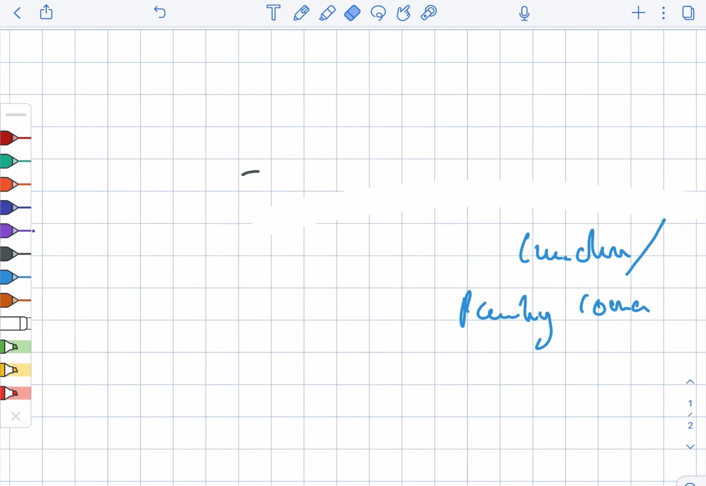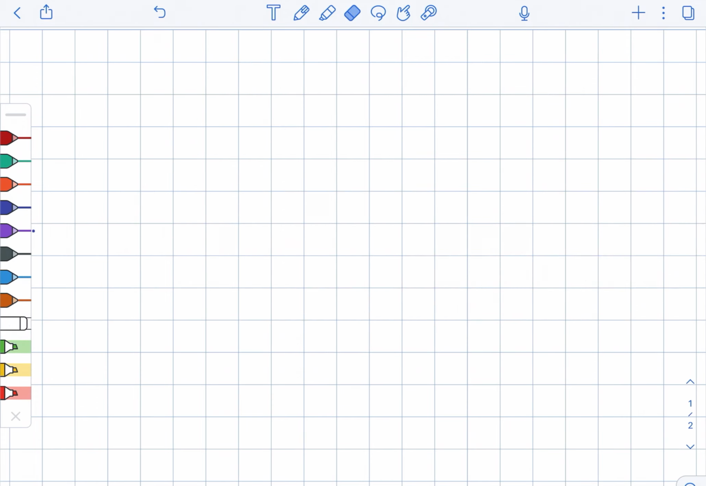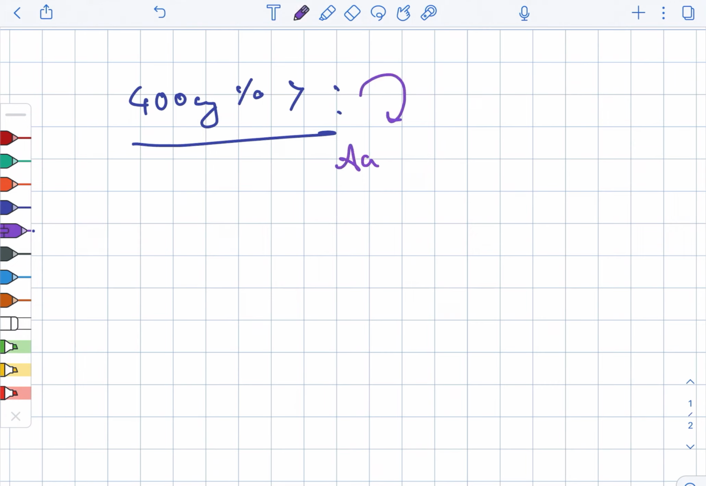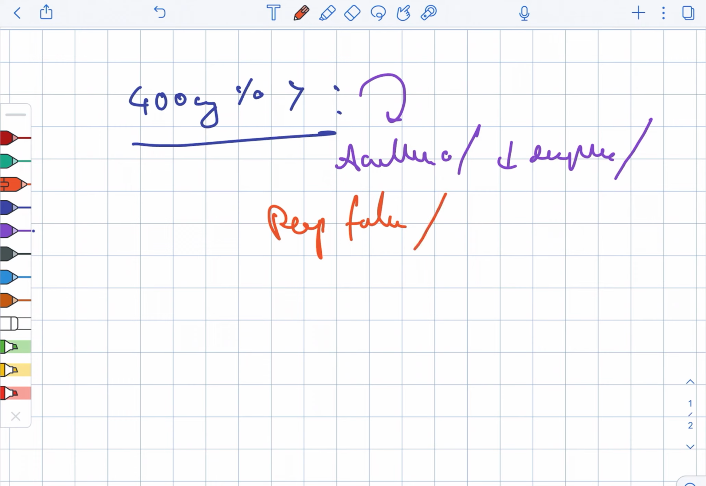Next, in the case of 400 mg and above, there is the presence of anesthesia. There is also decreased response, respiratory failure, deep coma, as well as death.